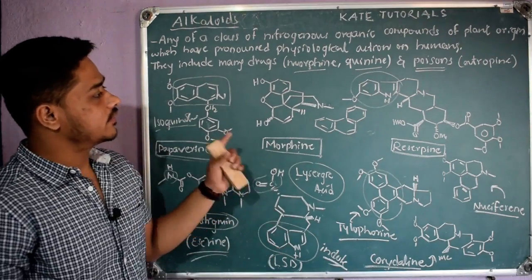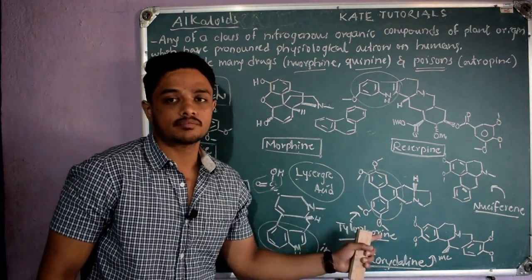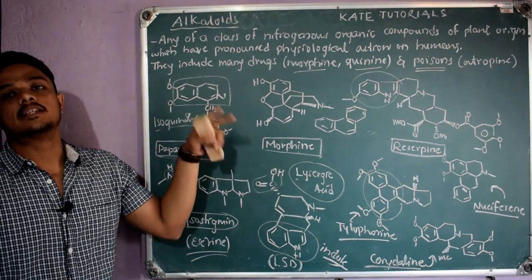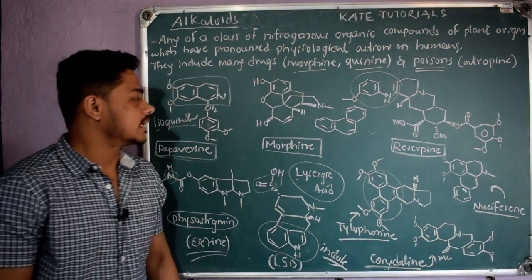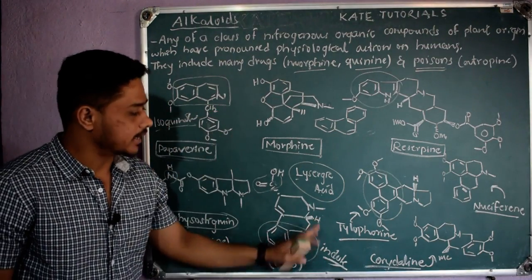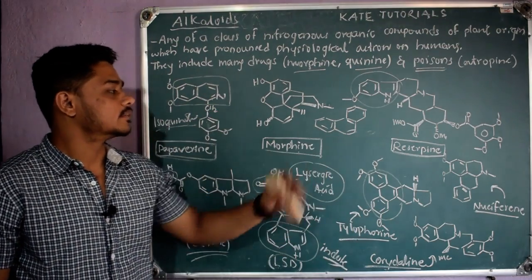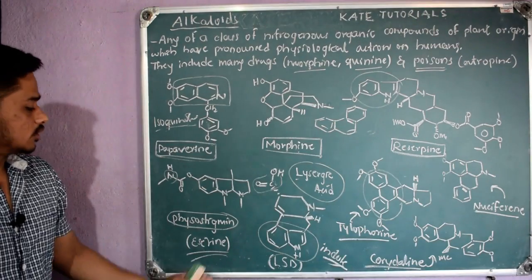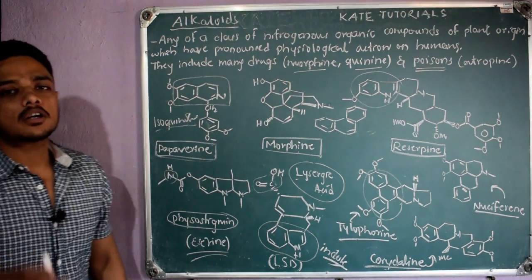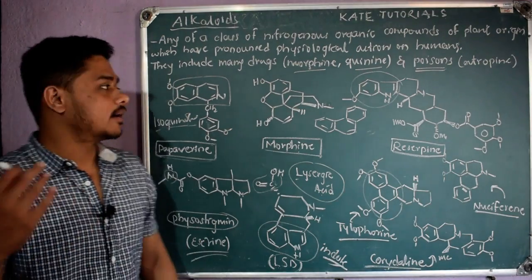So in this way, based on the main skeleton in the structure, they are classified differently: as isoquinoline, quinoline, indole, and phenanthrene alkaloids. Like this they classify them. So all these things we are going to study in the upcoming videos.